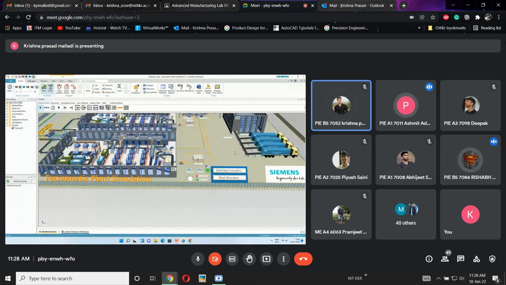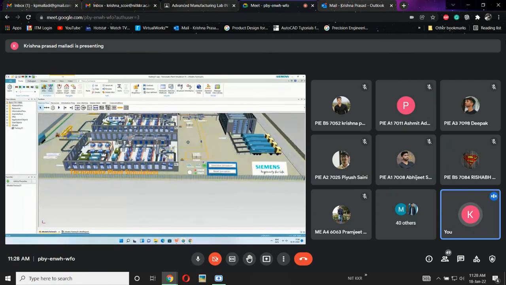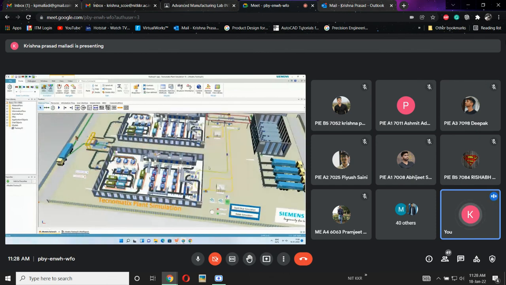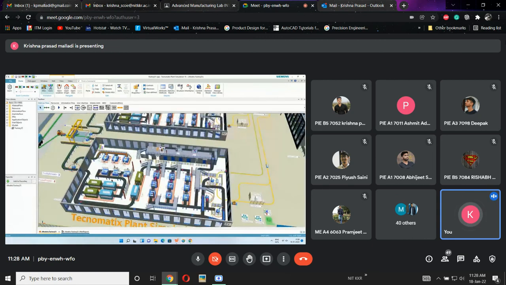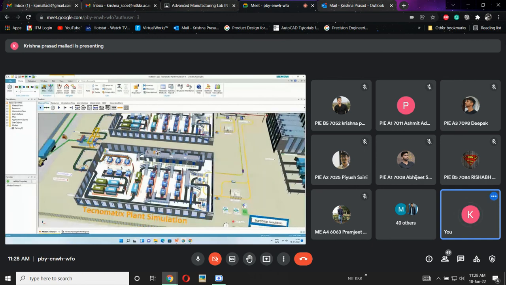Yes, sir. These things we are going to learn after this basic session: how to create this. This is not only a plant, this is a complex plant. So initially we'll start with a basic plant, how basic plants are monitored, how they are created, how they are balanced. Once you have complete hands-on experience, then you will be capable of preparing such complex layouts.